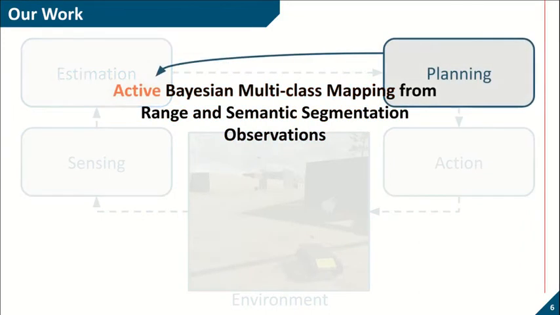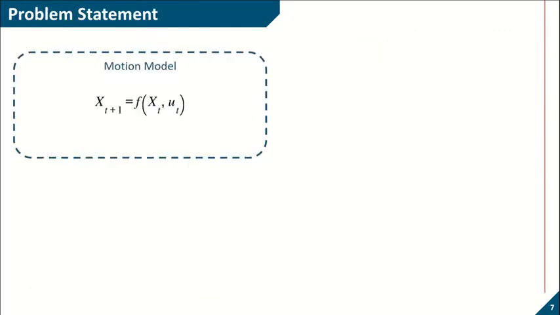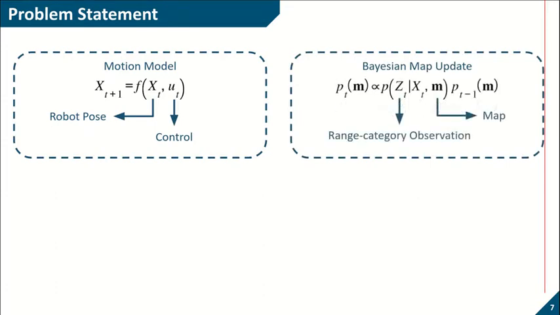Here, we state the problem in a more rigorous way. Starting with the motion model, we use a general discrete time model where xt and ut are robot pose and control at time t respectively. Also, consider Bayesian map update rule as follows, where new range category observation zt updates the previous map distribution pt-1 of m using the Bayes rule.